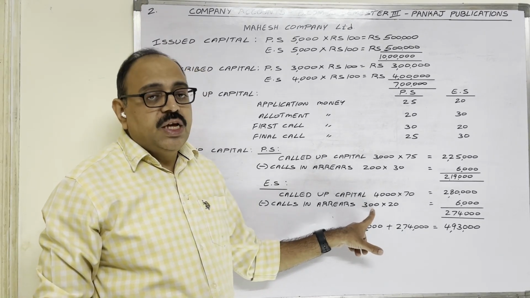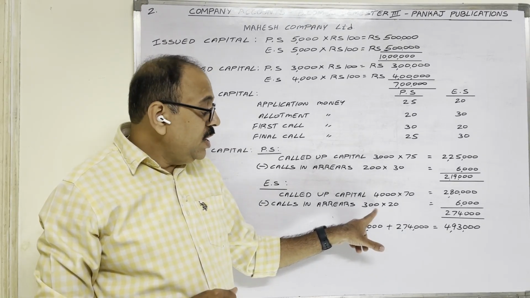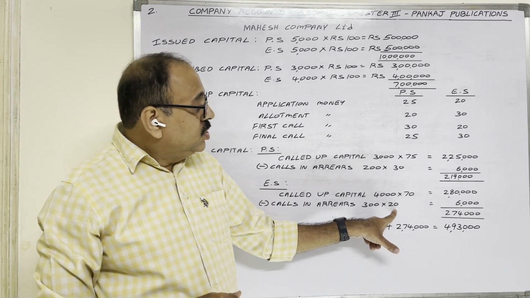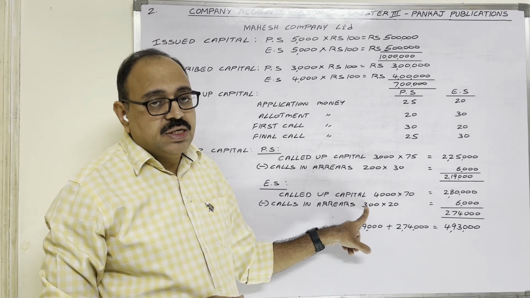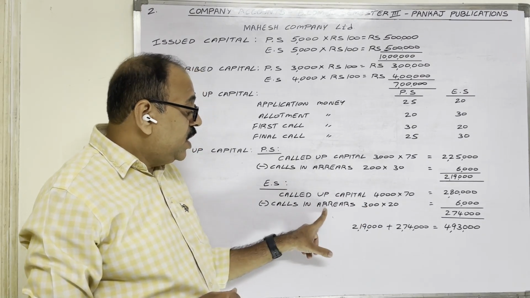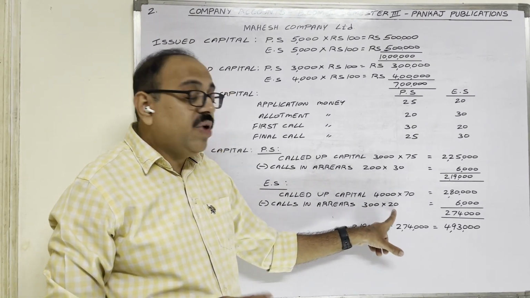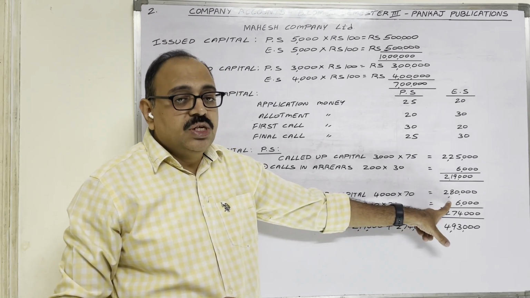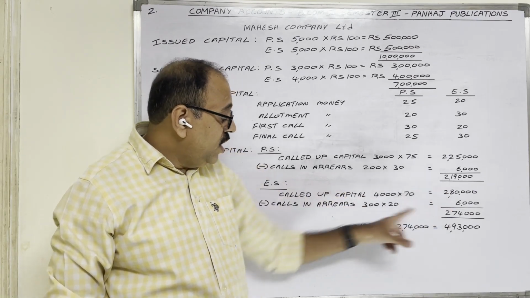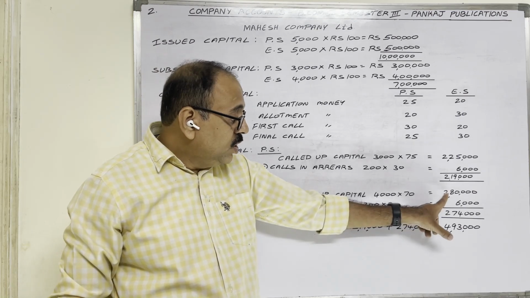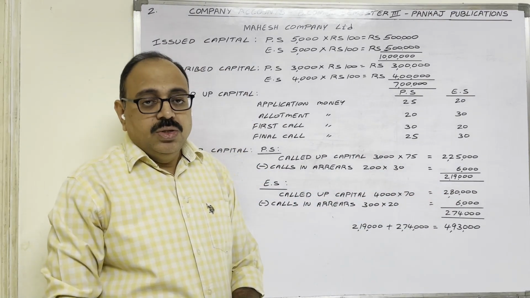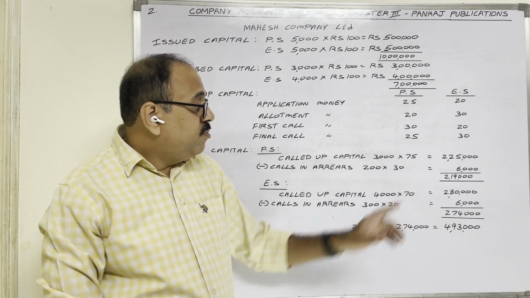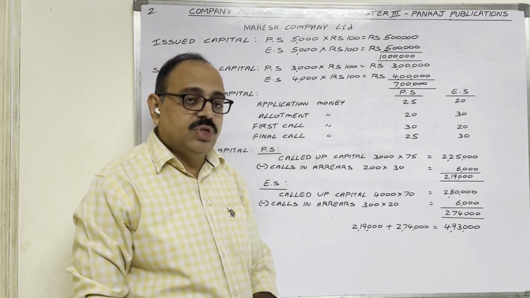On 300 shares, the company failed to collect first call money. So first call money of 20 rupees is not coming on 300 shares. Then calls in arrear amount is 300 shares into 20 rupees each, 6,000. Then finally, paid up capital is how much? 2,80,000 minus 6,000, 2,74,000. So in case of preference share, paid up capital is 2,19,000.